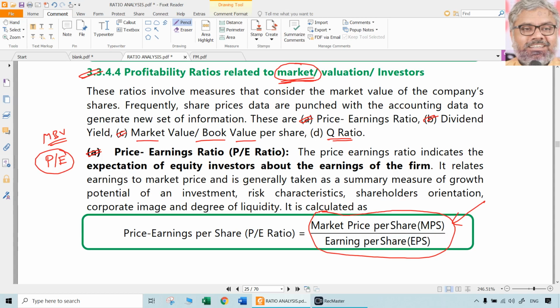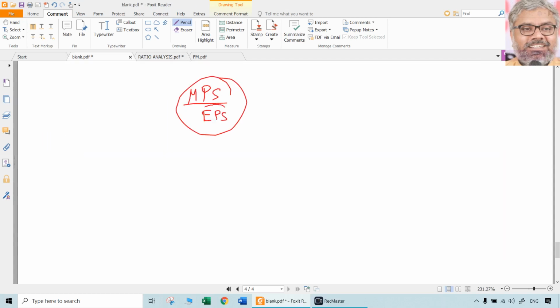So what does this PE ratio indicate? It indicates for a particular level of earnings, the market is ready to pay how much price per each share. Let us say a particular share is having 2 rupees per share earning. If the market price of that share is, let us say, 22 rupees, that means the market is ready to pay 11 times of its earnings. Market means not one or two people. Lakhs of people, thousands of people trading. Effective final resultant of all that is the market price per share.